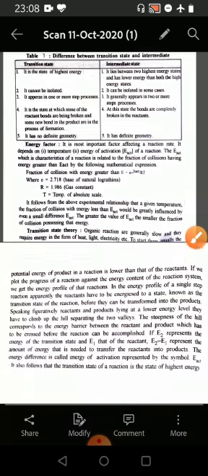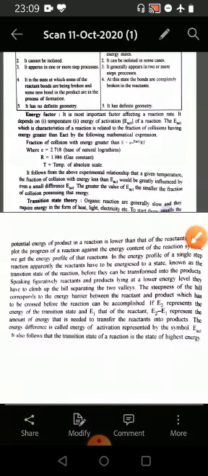If we consider the energy factor, it is the most important factor affecting a reaction rate. It depends on temperature, energy of activation, and the energy of a reaction. The energy of activation characteristic of a reaction is related to the fraction of the collisions having energy greater than the activation energy by the following expression. Fraction of the collisions with energy greater than E is equal to e raised to the power of minus activation energy upon RT.